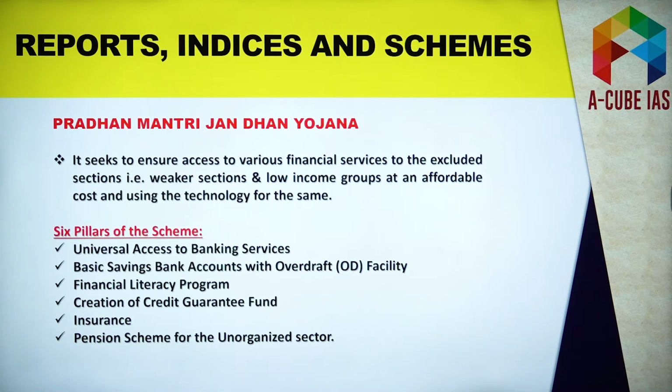So there are 6 pillars of this scheme. First pillar is universal access to banking services. It means we have to cover the unbanked population also. We'll have to bring more and more people under the financial inclusion net. For that, business correspondents should be made to reach out to all these people who do not have bank accounts. And the second pillar is basic savings bank accounts with overdraft facility, then financial literacy program, creation of credit guarantee fund, insurance, and pension scheme for the unorganized sector.